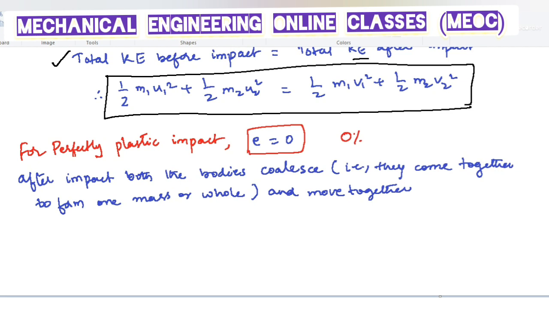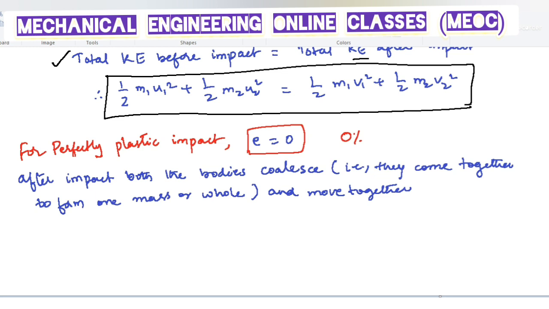So here after the impact, both the bodies coalesce. That means they form together as one whole mass. They stick to each other and move together. That is called perfectly plastic impact.